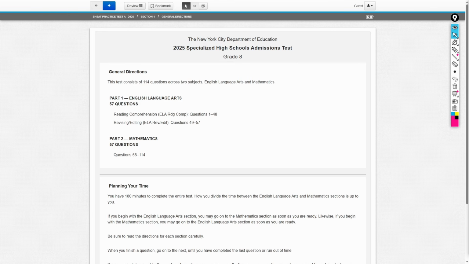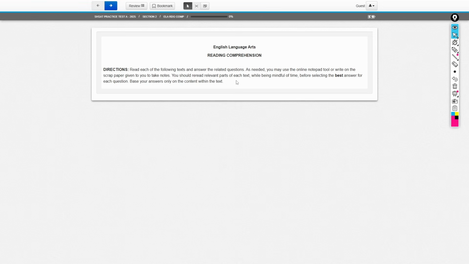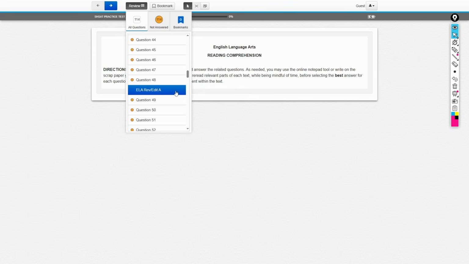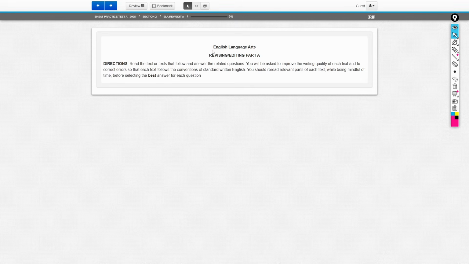When you log on to your exam in November of 2025, you'll be greeted with this homepage. You'll press the next arrow and you'll begin your test. Because we're going to go over the grammar section, I'm going to quickly skip ahead to number 47, which is where it begins. Okay, so here we are. English Language Arts, Revising and Editing Part A.